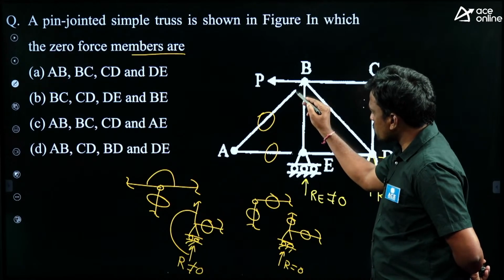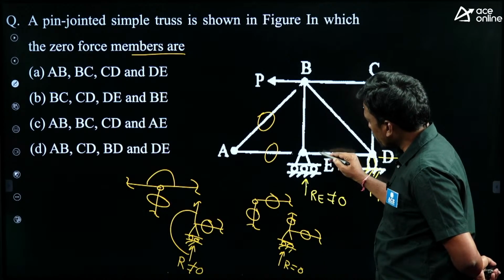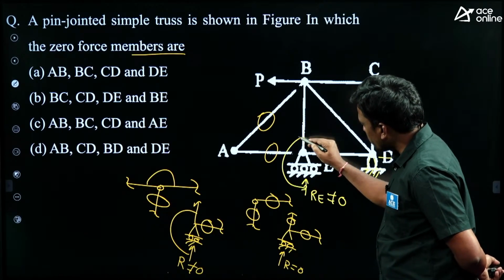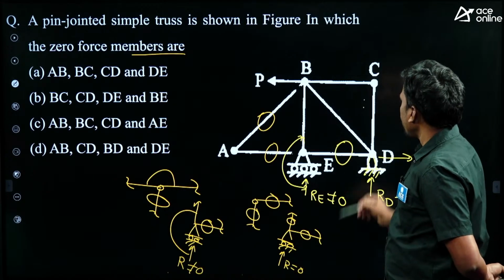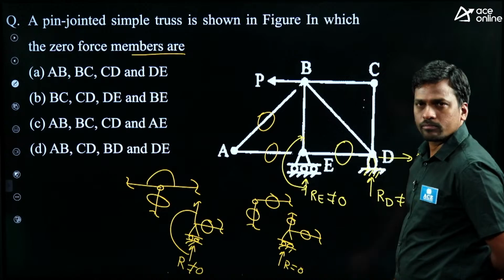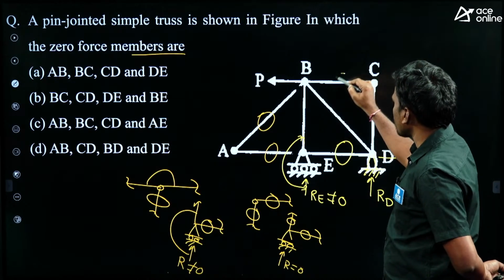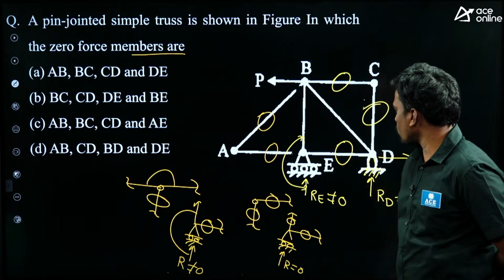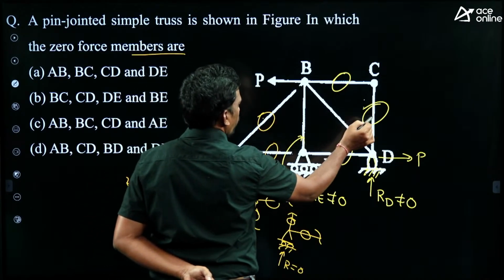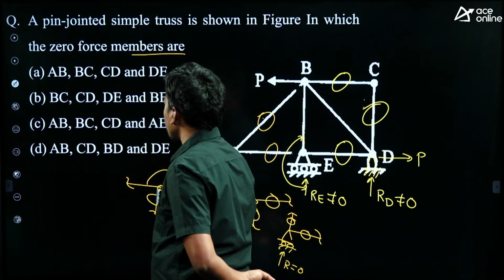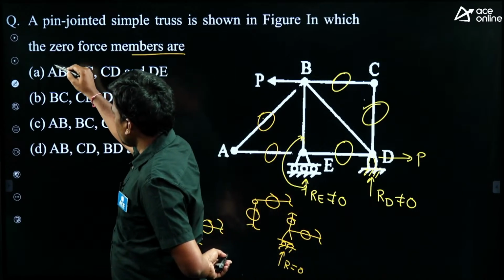Then after removing these 0 force members, at joint E, how many members are meeting? 1, 2, 3. Out of 3, these 2 are collinear, then force in third member is 0. Okay, next, at joint C, how many members are meeting? 2. These 2 are same line or different line? Different line. Second shortcut, then force in both the members are 0. Okay, then how many 0 force members? 1, 2, 3, 4, 5 members. Okay, given here, right? So, AB 0, AE 0. Yes, AB 0.